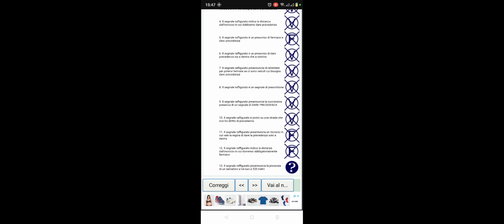Number 13, il segnale raffigurato, this sign figure, annuncia la presenza di un semaforo a 3 luci a 320 metri. No. So this sign figure is announcing the presence of a traffic light placed at 320 meters. No, it's false.